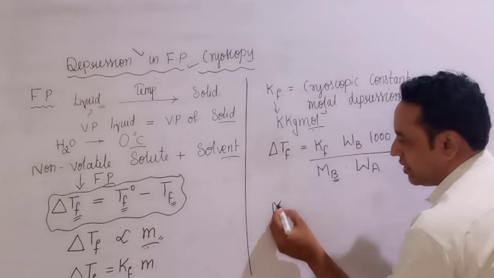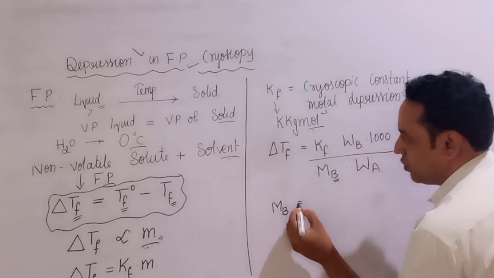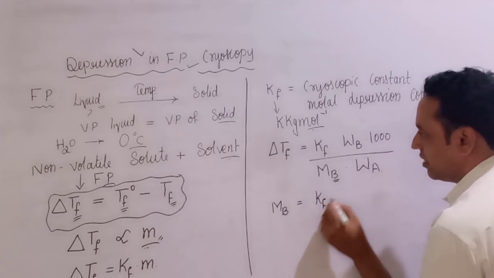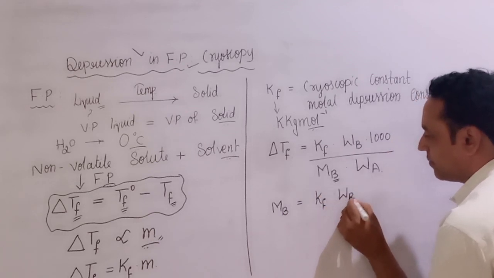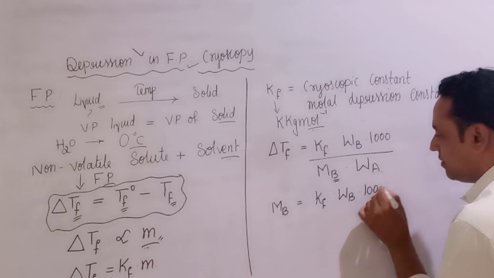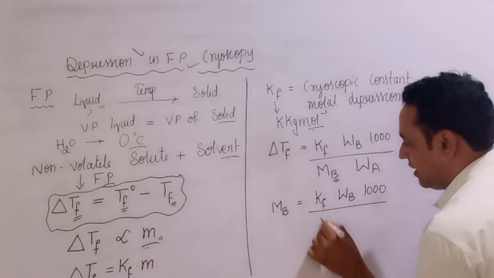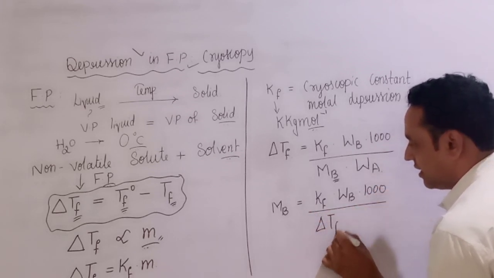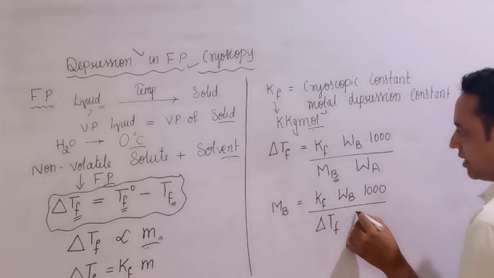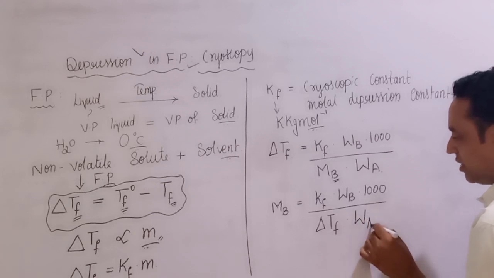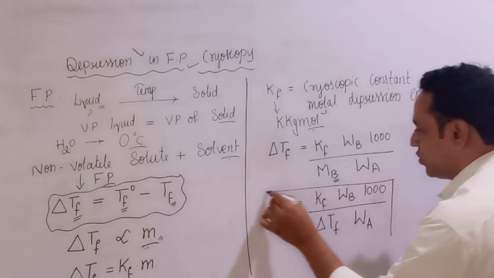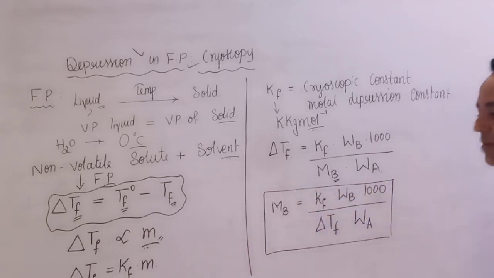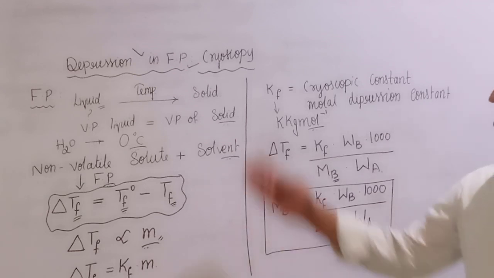So usually we use this formula to find out the molar mass of solute, Mb. So Mb is equal to Kf into Wb into 1000 divided by delta Tf into Wa. This is the formula we are going to use to find out the molar mass of solute using cryoscopy.